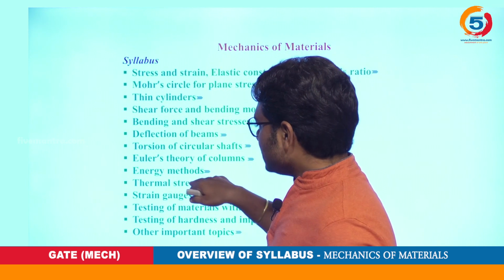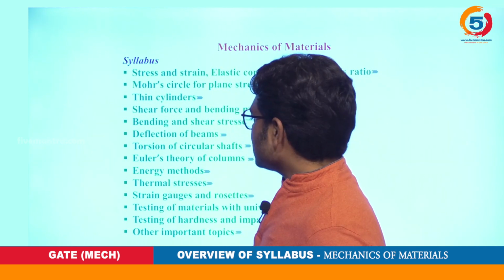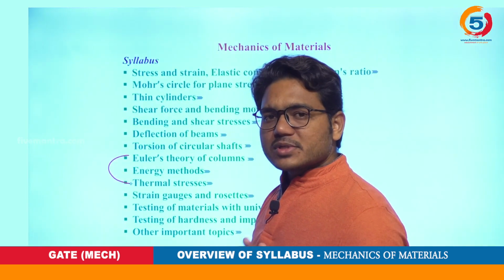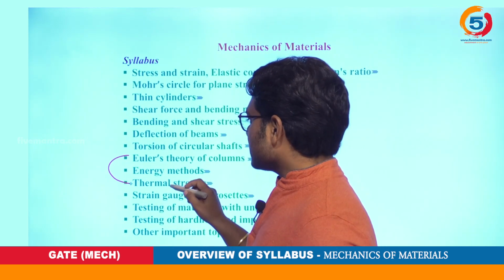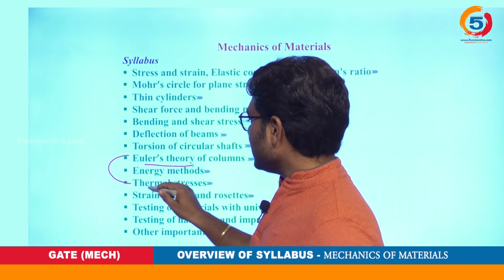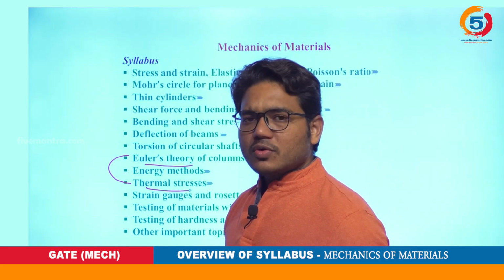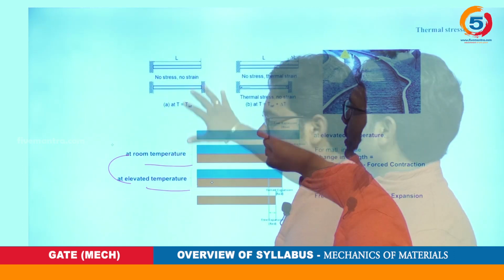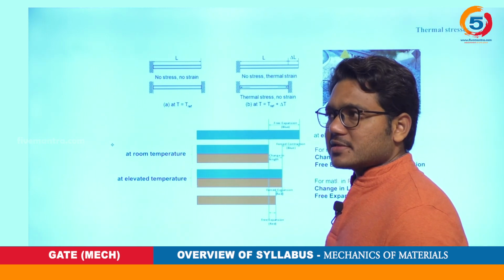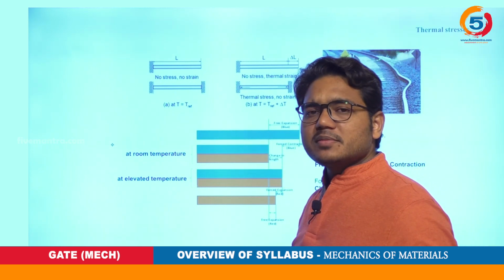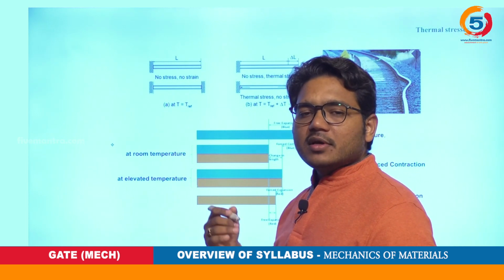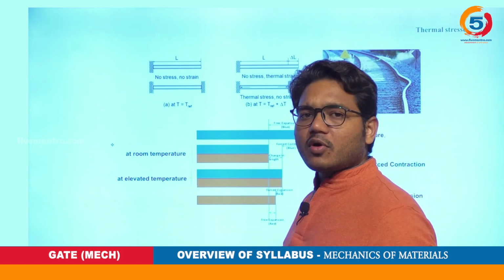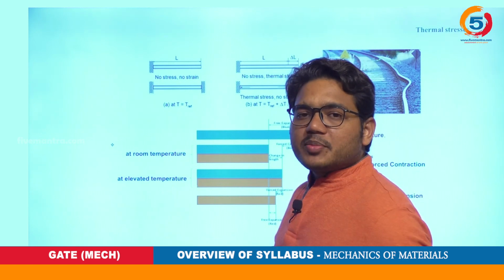If you look at 2019, there was a question that is a combination of thermal stresses and Euler's theory of columns. Now let us go ahead with thermal stresses. If temperature increases or decreases, in simple terms if temperature changes, what will be the effect on bars, mostly prismatic bars?